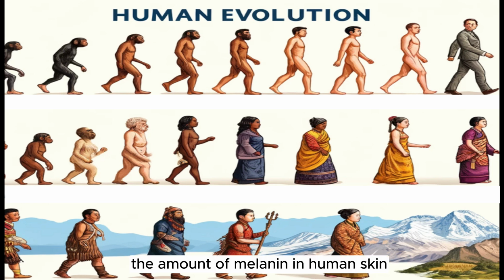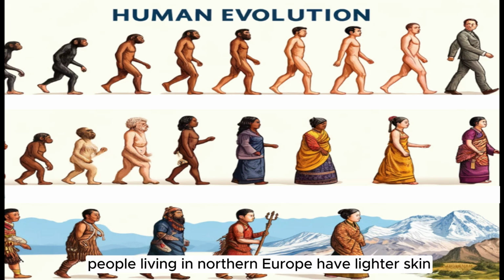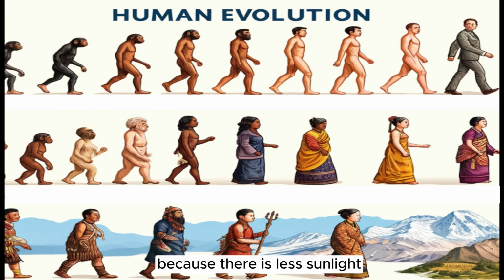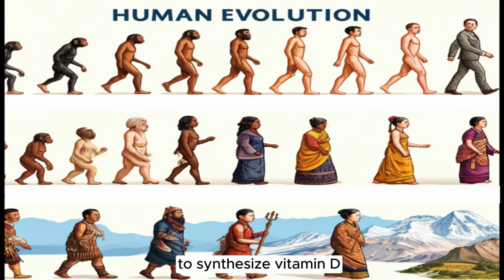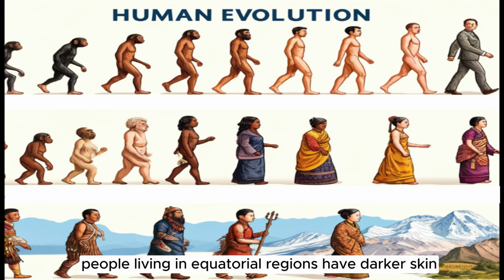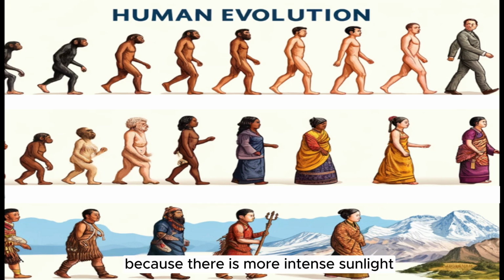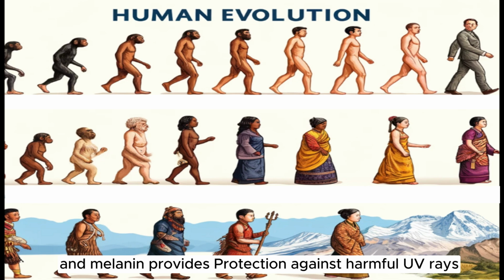The amount of melanin in human skin is also a result of evolution. People living in different geographic regions have different melanin levels according to their exposure to sunlight. People living in Northern Europe have lighter skin because there is less sunlight, and their bodies need to absorb more sunlight to synthesize vitamin D. In contrast, people living in equatorial regions have darker skin because there is more intense sunlight, and melanin provides protection